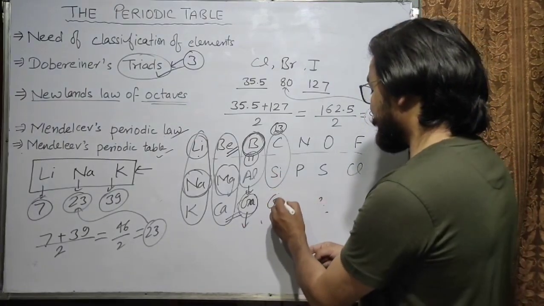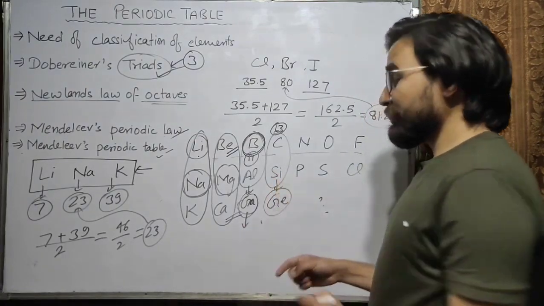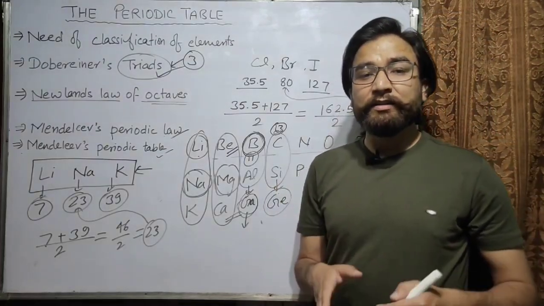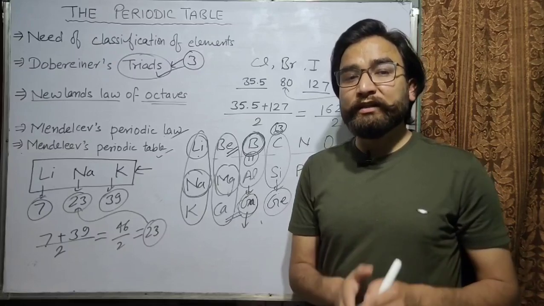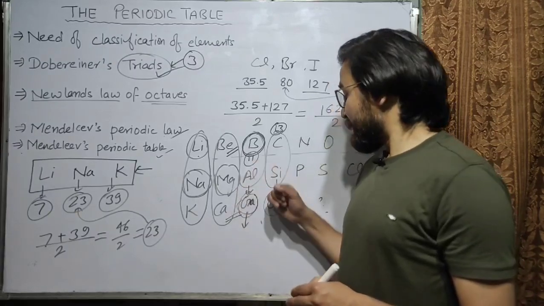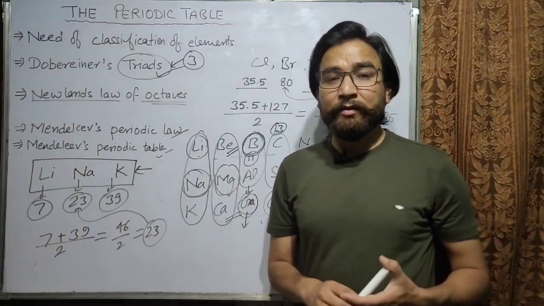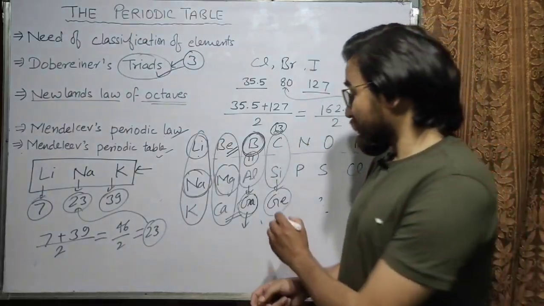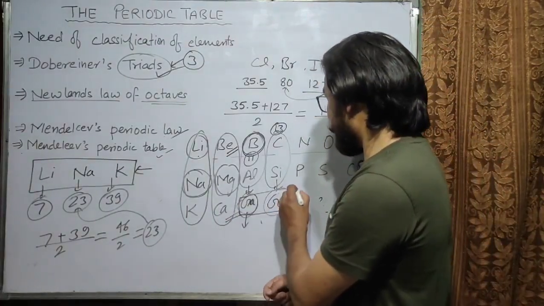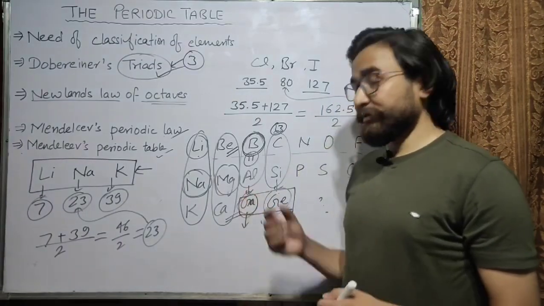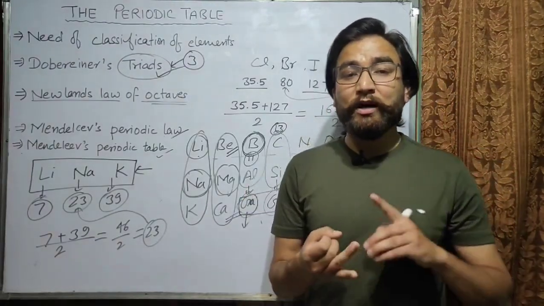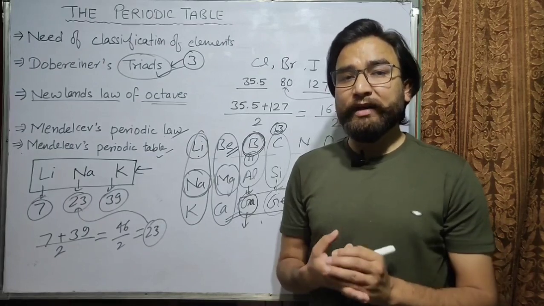Similarly, germanium comes below silicon, so it was given the name Eka silicon. Since these elements were not discovered, Mendeleev left vacancies for them. This was a huge achievement for Mendeleev.